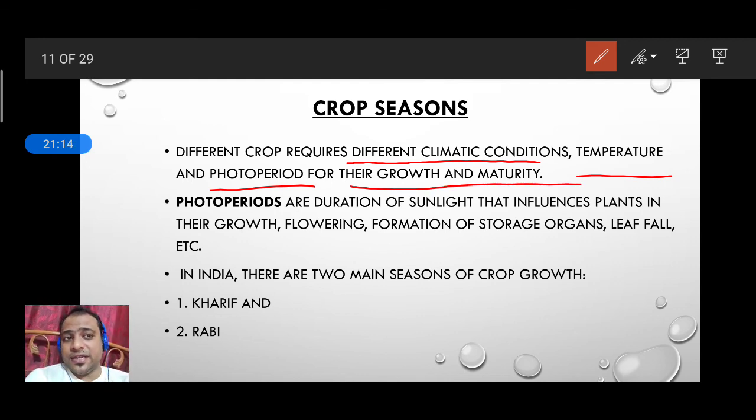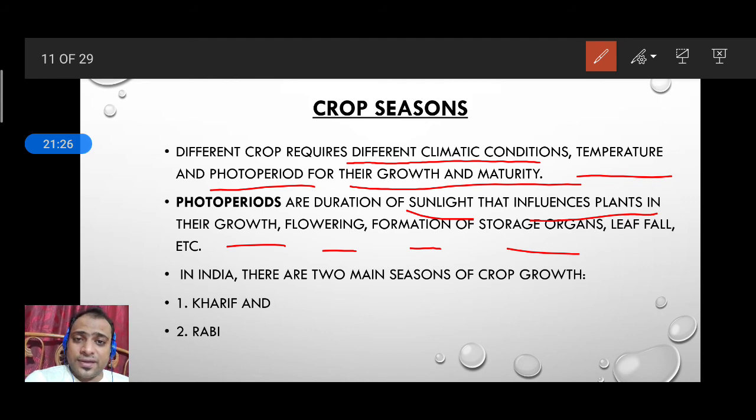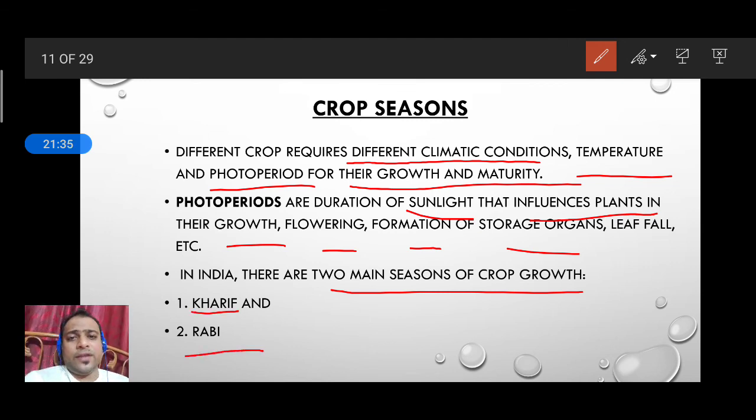It is the duration of sunlight that influences the plant in their growth, flowering, formation, storage. Plants have different photo periods, different factors to grow. So in India, there are two main seasons for crop growth: the Rabi crop and the Kharif crop. So these are the two seasons.